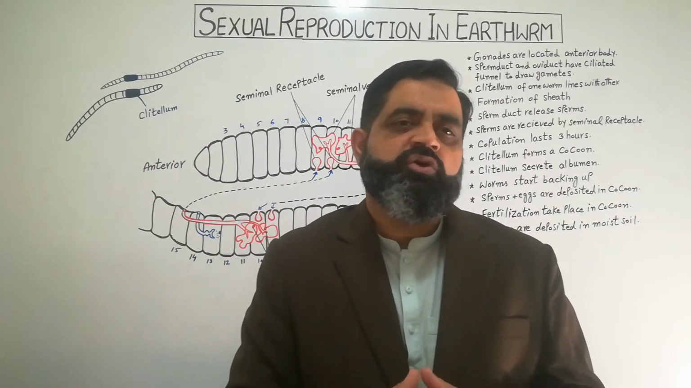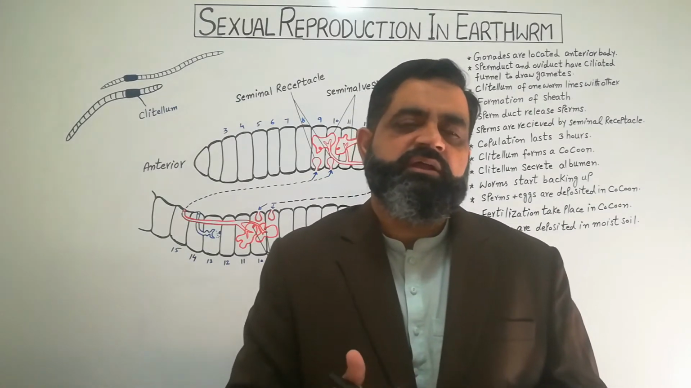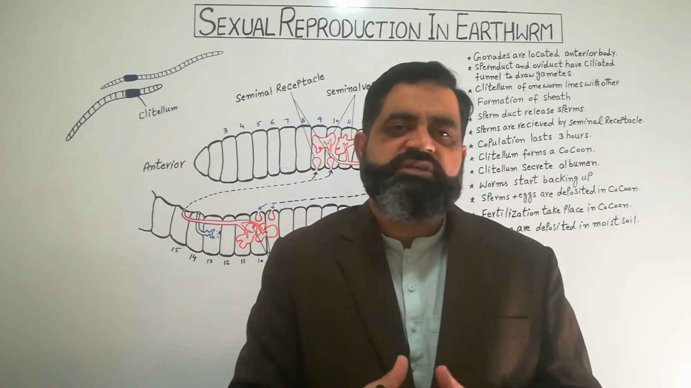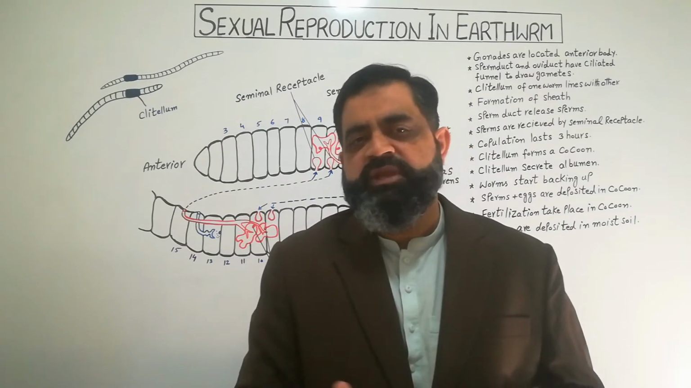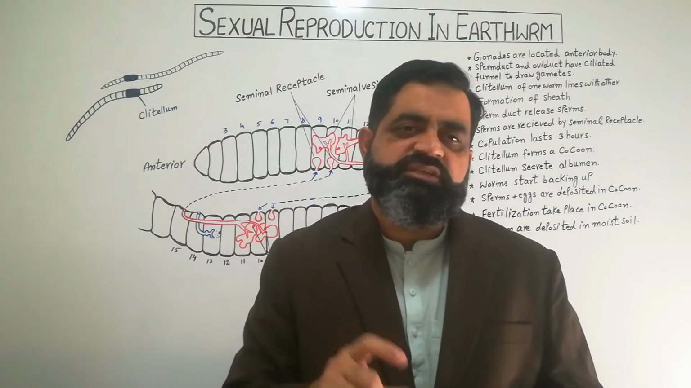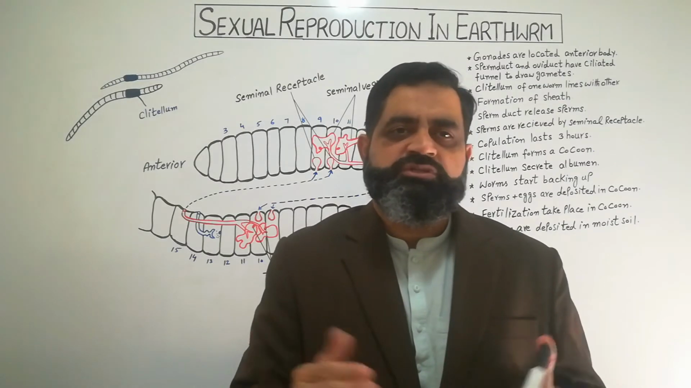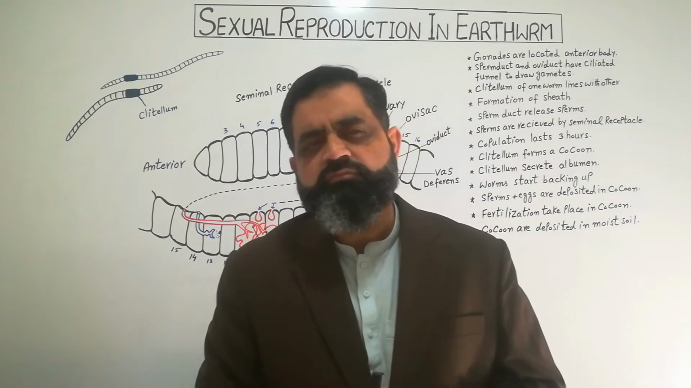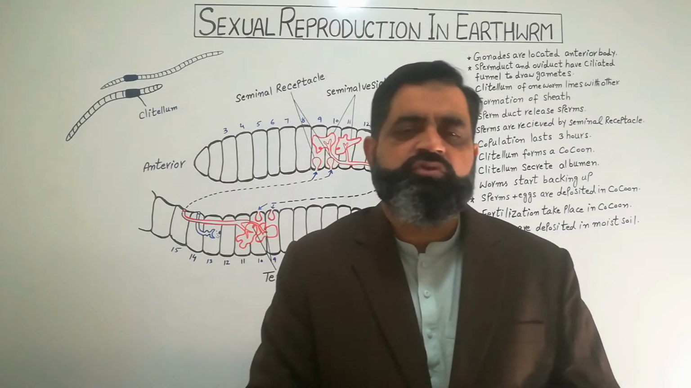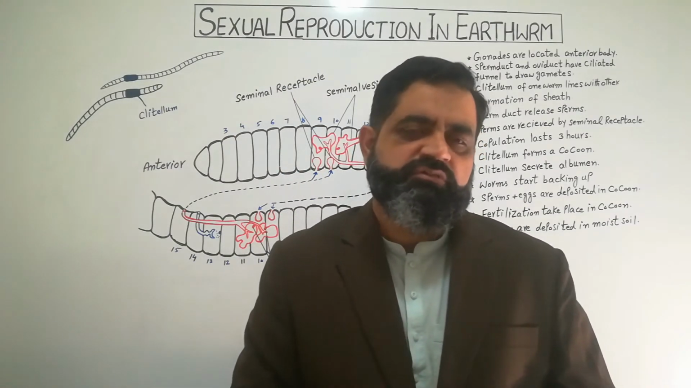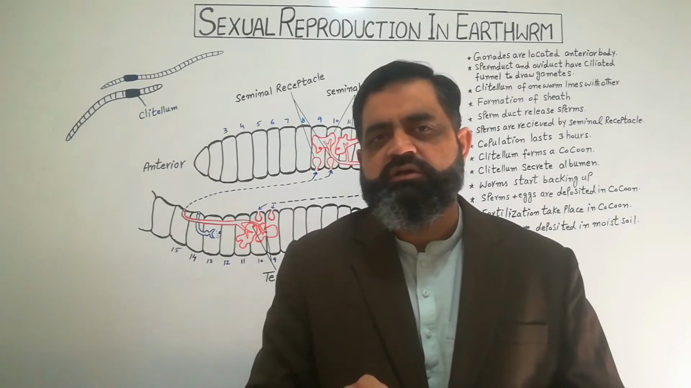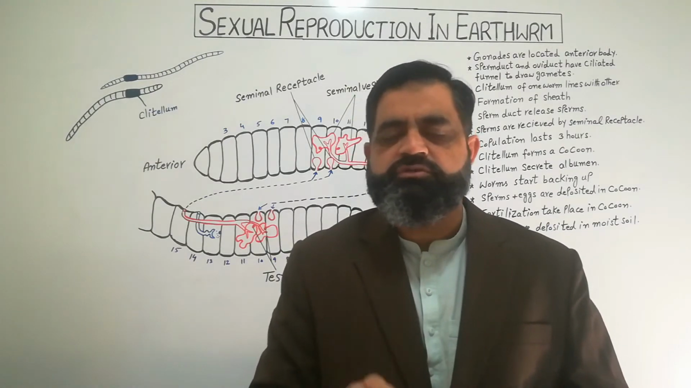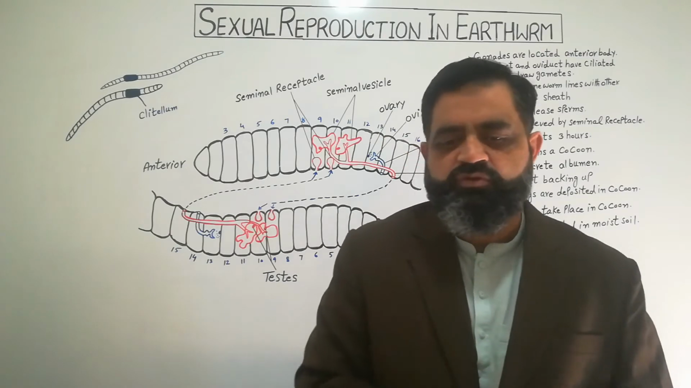They usually cross fertilize with one another. So for sexual reproduction, even though they have male and female reproductive organs in the same animal, they come close to each other for copulation and do sexual reproduction. So to understand the mechanism of sexual reproduction, first of all we have to look at the structures of reproductive organs of the earthworm. So let's look at the diagram.